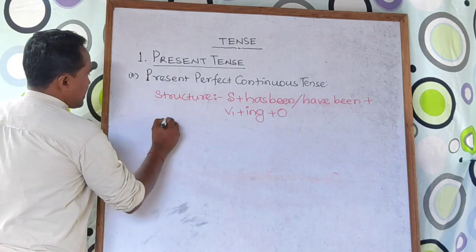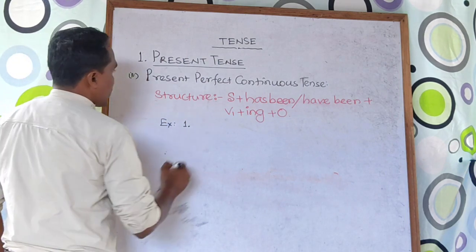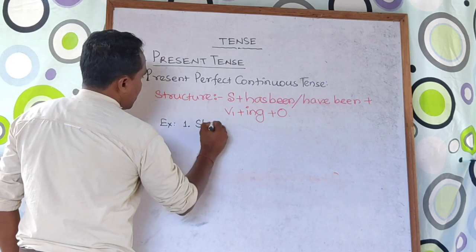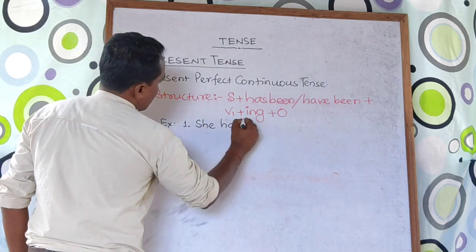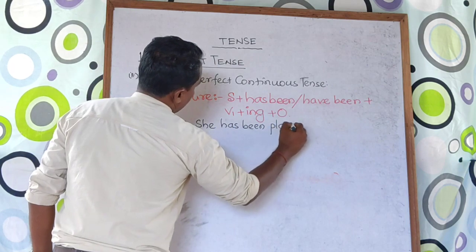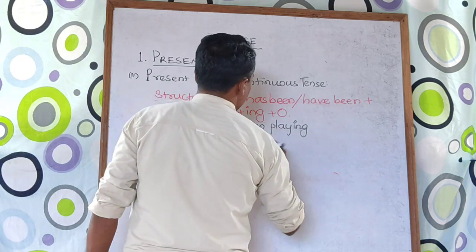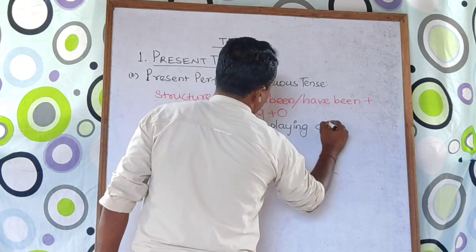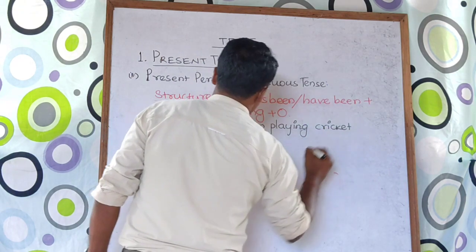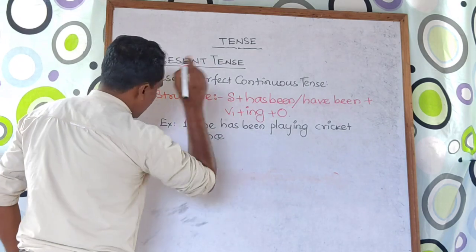Take example here. Number one example is, she has been playing cricket since morning.